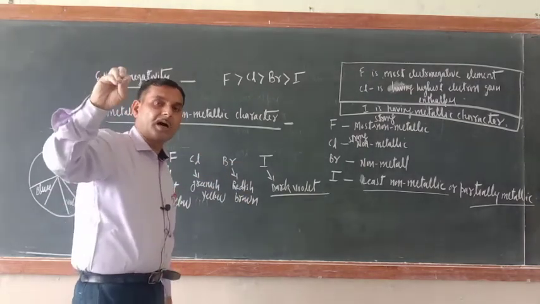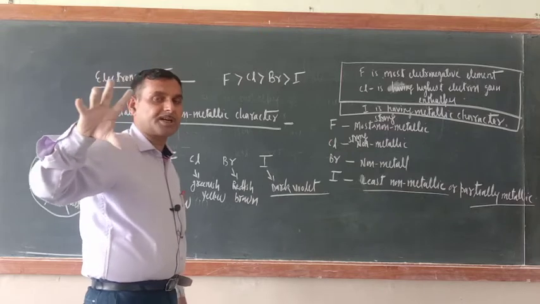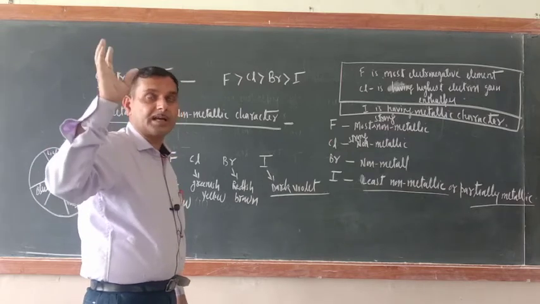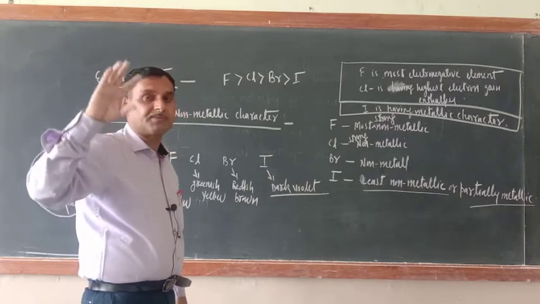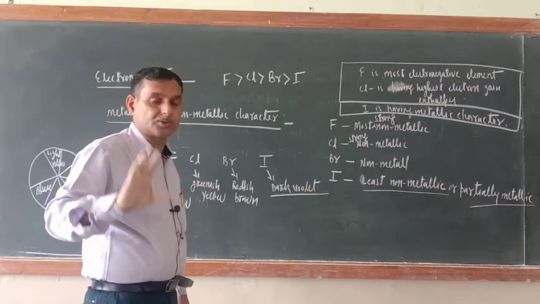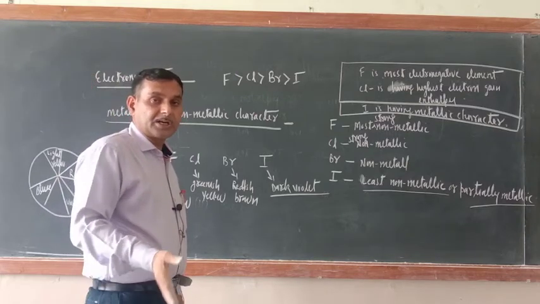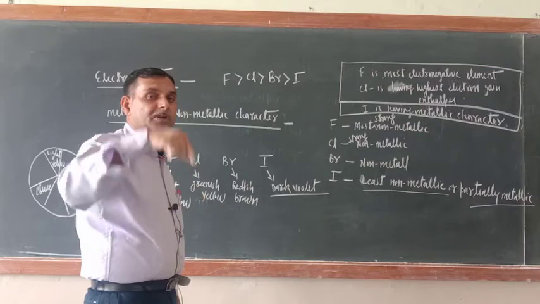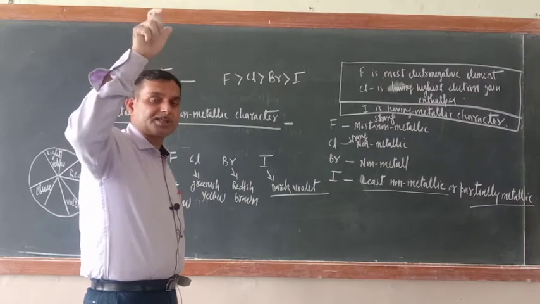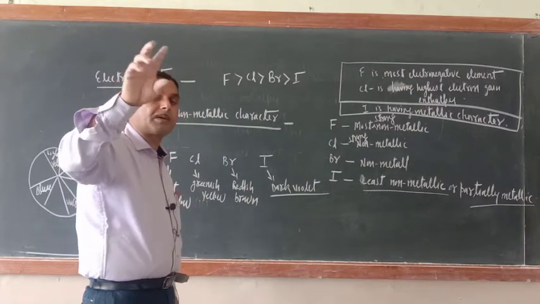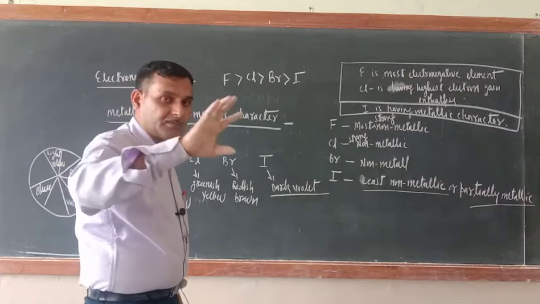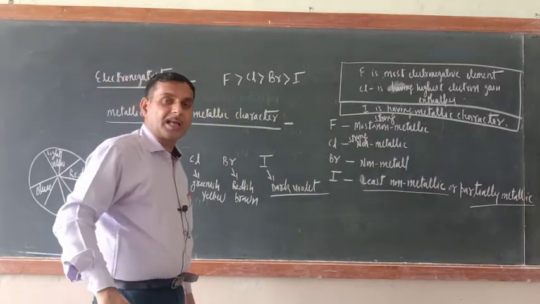Now in Bohr's theory we have studied that when an electron gains energy from the outermost shell source, then the electron jumps from lower energy level to higher energy level. They stay there for 10 raised to the power minus 12 second. Afterwards they come back to their original energy state.